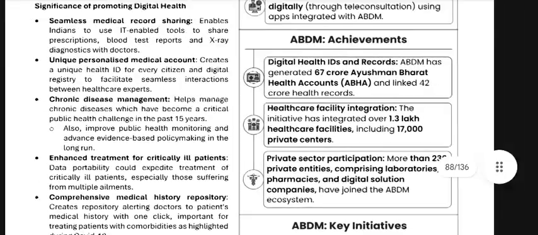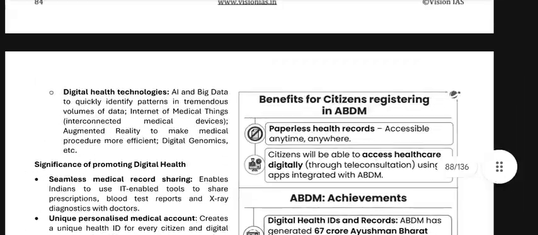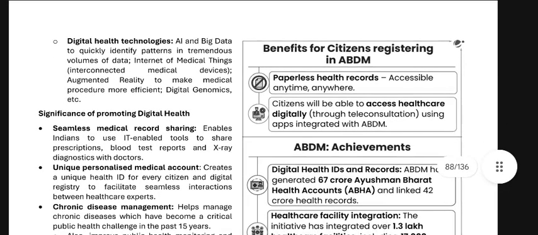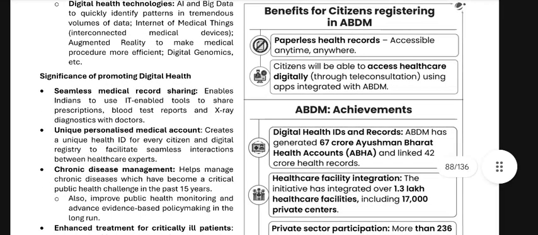Next, we have the benefits for citizens registering in ABDM. Paperless health records accessible anytime, anywhere. Citizens will be able to access healthcare digitally through teleconsultations using apps integrated with the ABDM. ABDM achievements: digital health IDs and records.